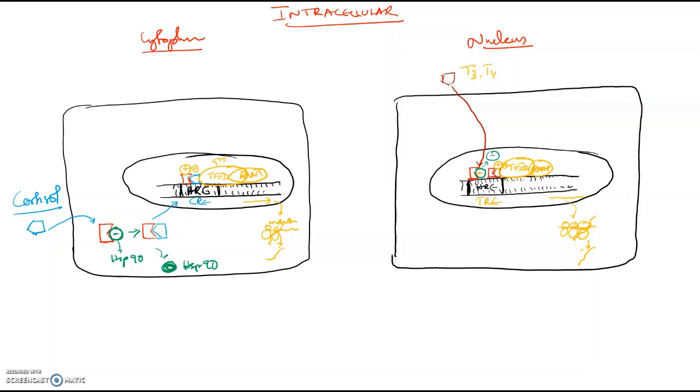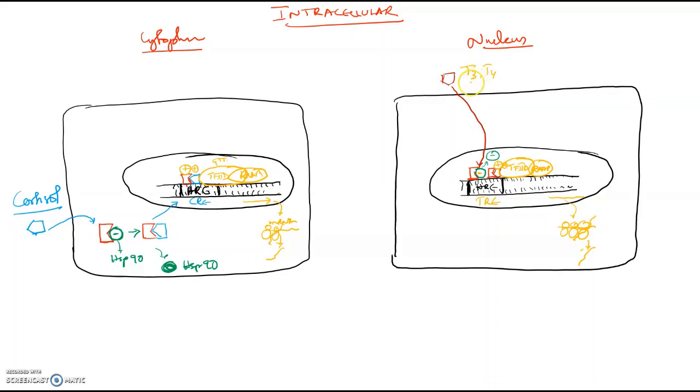So this is how two different mechanisms can activate the receptor. One is intracytoplasmic, wherein the receptor is already blocked by HSP90. Cortisol comes inside and displaces the HSP90. When that is displaced, this cortisol binds with the receptor. Both hormone receptor complexes go and bind to the corresponding response element on the DNA, which will recruit your chromatin modifiers. They will convert heterochromatin to euchromatin. Then general transcription factors will come and call RNA polymerase, which will produce the mRNA.